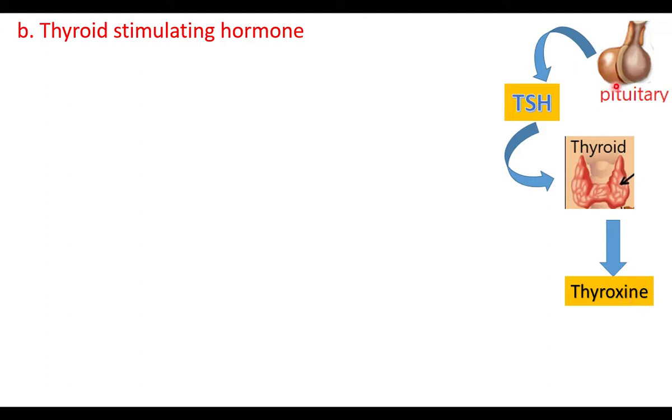If the thyroxine level in the blood is enough, that information reaches the pituitary, so the pituitary stops TSH. Now thyroxine production by the thyroid gland will be stopped. In this way, the pituitary gland controls the development and functioning of the thyroid gland.